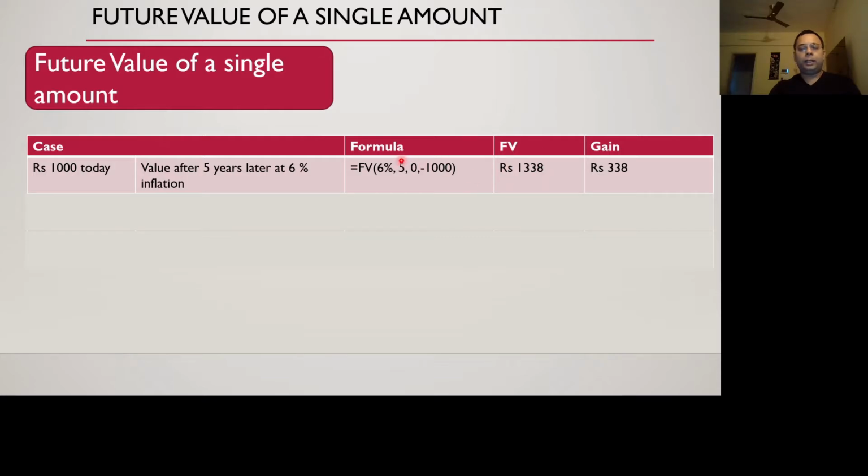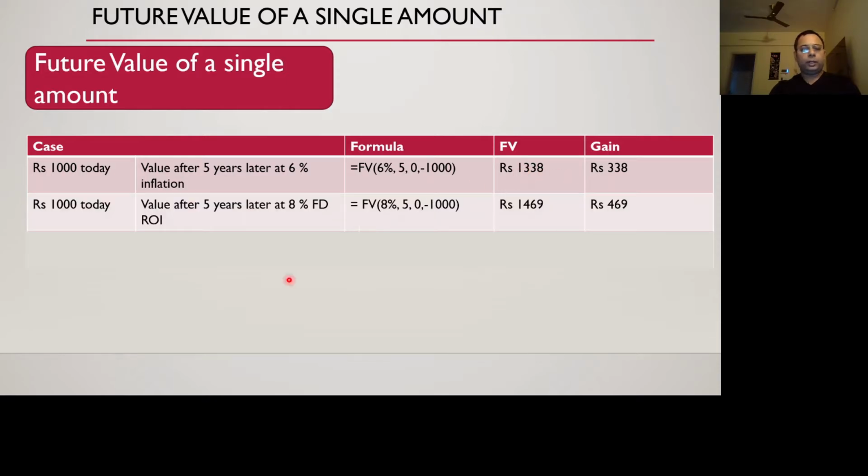To calculate in Excel, although the book and the professor showed a different formula, which we'll talk about in this slide itself, this Excel formula gives the same results. I have verified that. The future value at a 6% rate, 5 years is the term period, and there is no regular payment in this case. So minus 1,000 is what we are giving today, and we'll get 1338 at the end of 5 years.